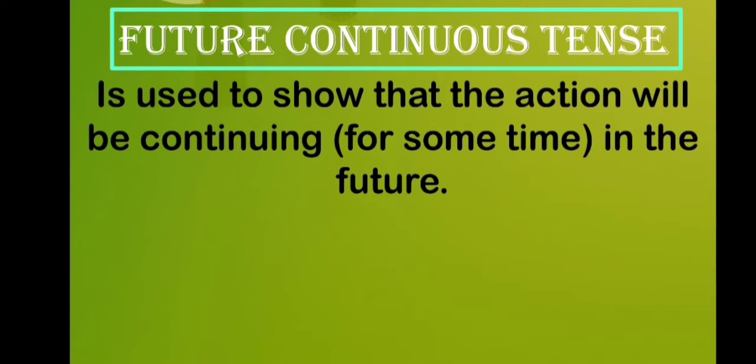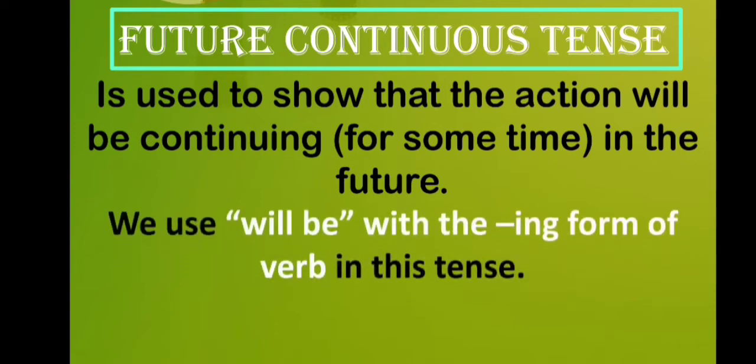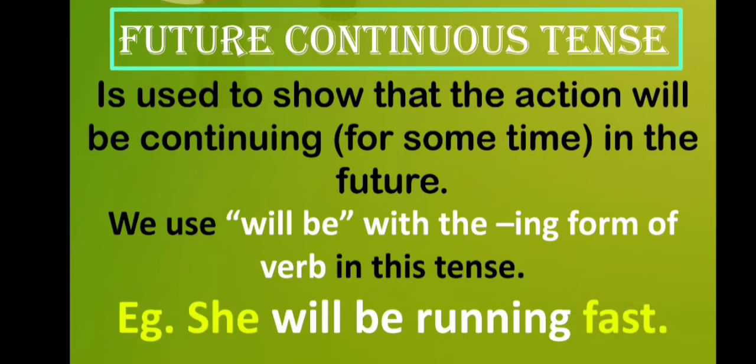Whenever we talk about the future and an action that will be continuing, we use future continuous tense, and we use will be with the ing form of verb in this tense. Example is, she will be running fast, because with she we have used will be and the verb's ing form. That's why this sentence is of future continuous tense.